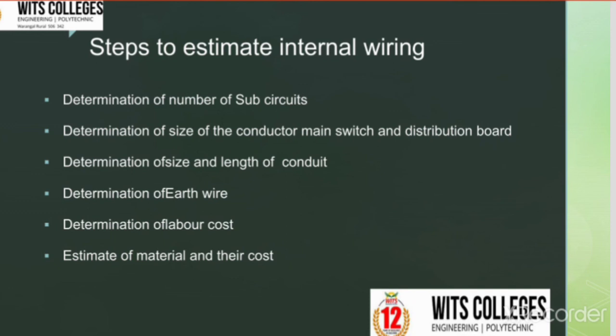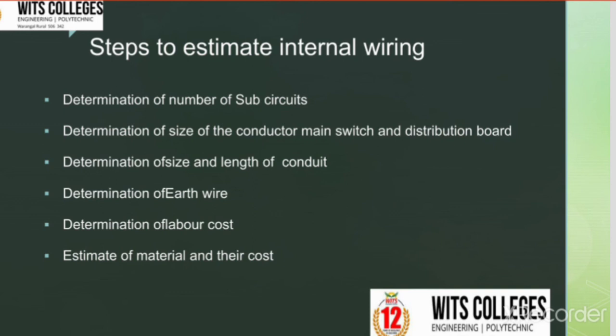The next one is determination of labor cost. The labor cost may be calculated on the basis of the number of points. The main board and the distribution board are taken as 2 points, and all lights, fans and socket outlets are taken as 1 point. Based on the number of points, the labor cost may be calculated, and the approximate rate of labor cost per point is 125 rupees.